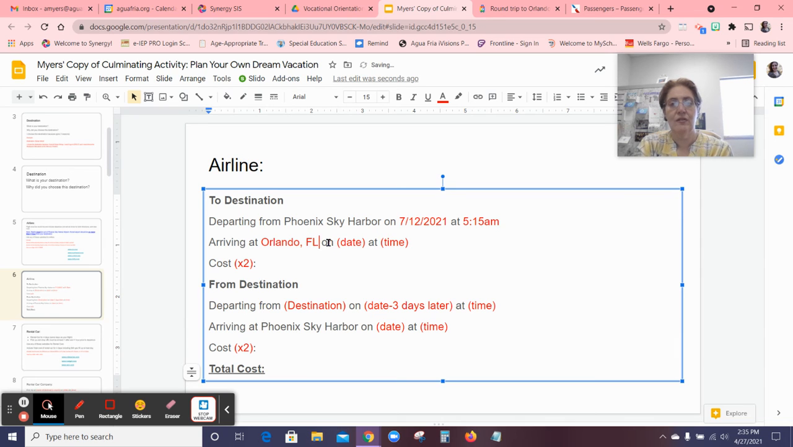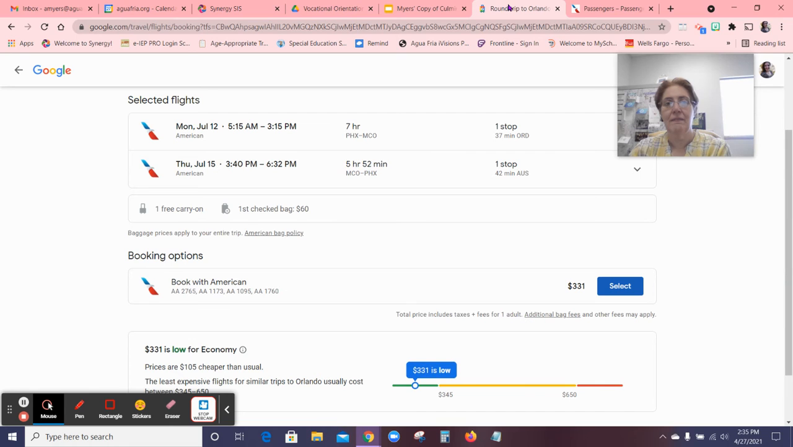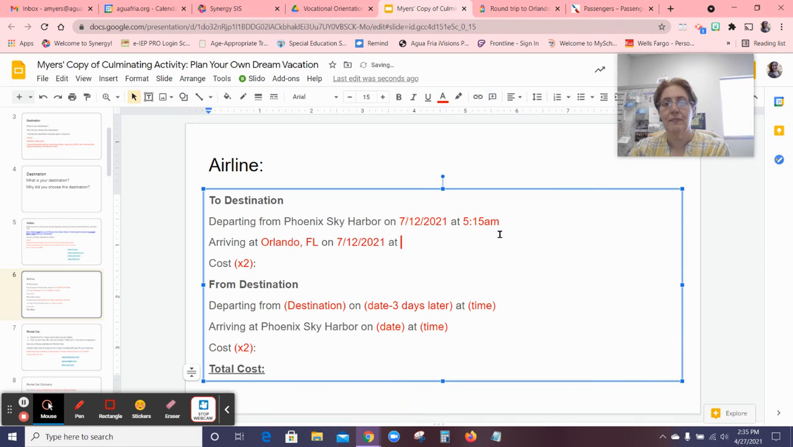Remember our double codes here for the social studies class? And that is going to be on July 15th, 2021, oh, I'm sorry, it's not the round trip. Same day, July 12th. So I'm landing the same day, getting there at 3:15. Let me double check. Yep, 3:15 p.m. And then the cost times 2.